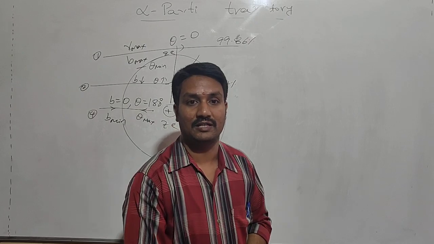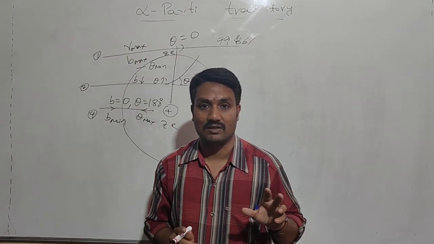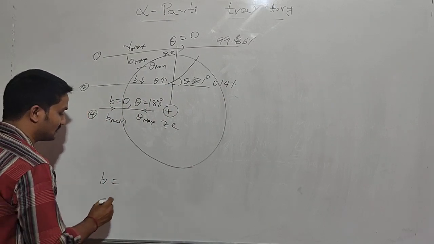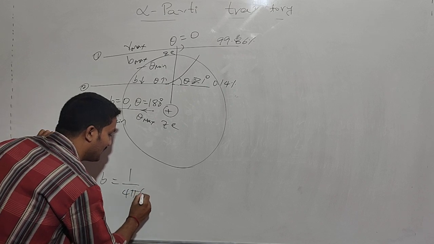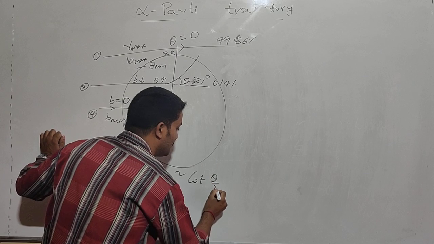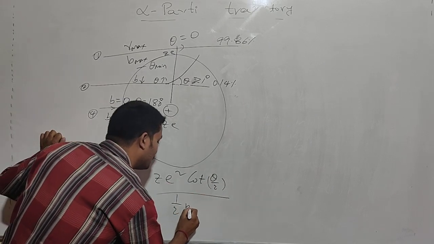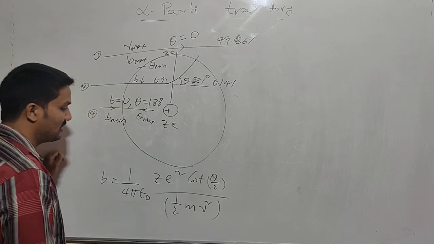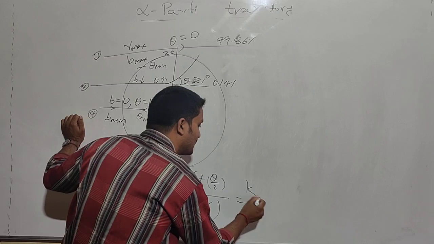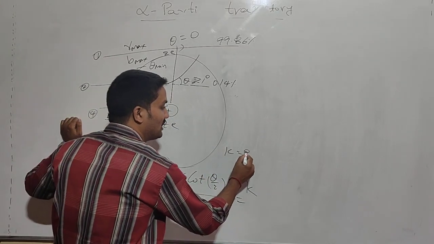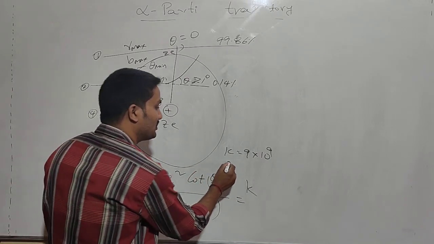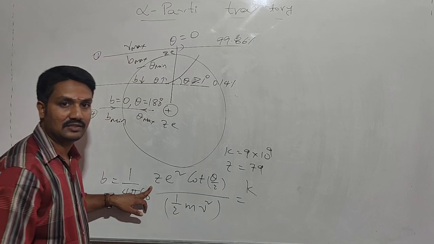Analytically, Rutherford gave an empirical formula for this. What is this? b is equal to 1 by 4 pi epsilon naught, Z square, cot theta by 2, whole divided by half mv square. Otherwise, this may be written with 1 by 4 pi epsilon naught as k. The k value is 9 into 10 power 9. Z means the gold nucleus, 79.